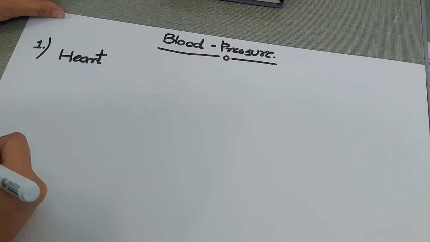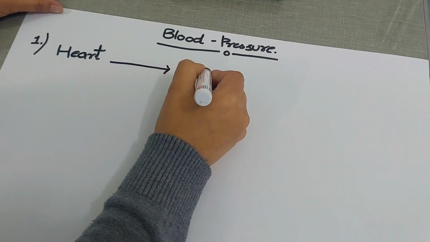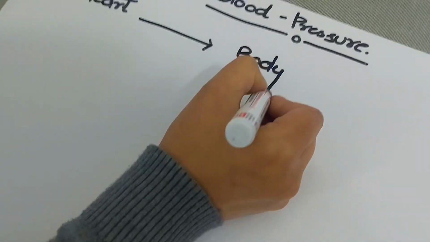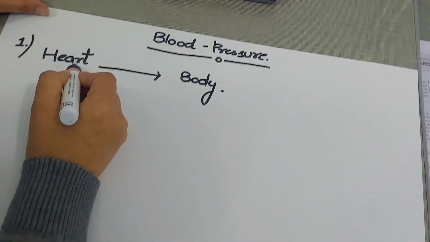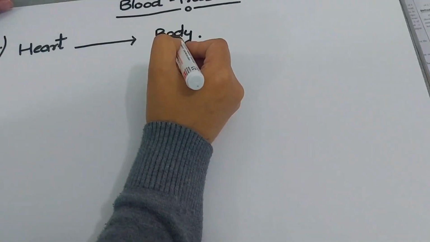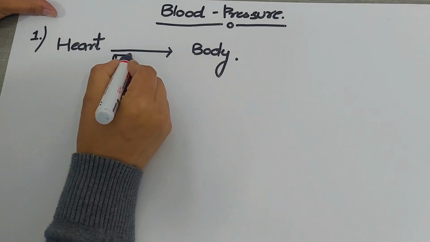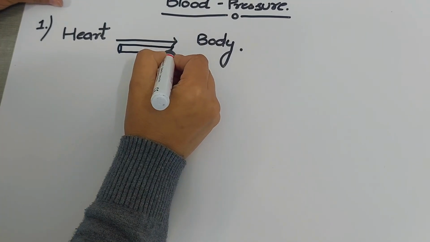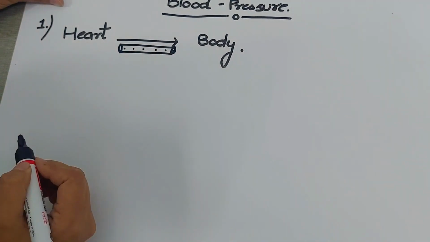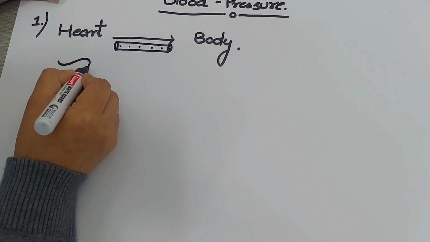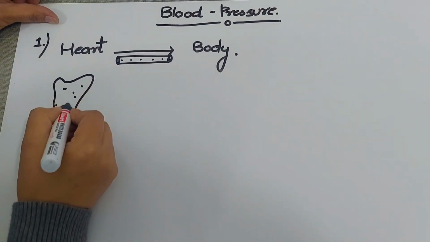What's the function of the heart? We already know that it functions to pump the blood to different parts of the body. Fine. But this transportation of blood from heart to the body, it's not that simple. Okay. Basically, from the heart, there are some different blood vessels. There are some small pipes that arise, and from these pipes, the blood is supplied to the body. Let's say, for example, this is human heart, and human heart is filled with blood.